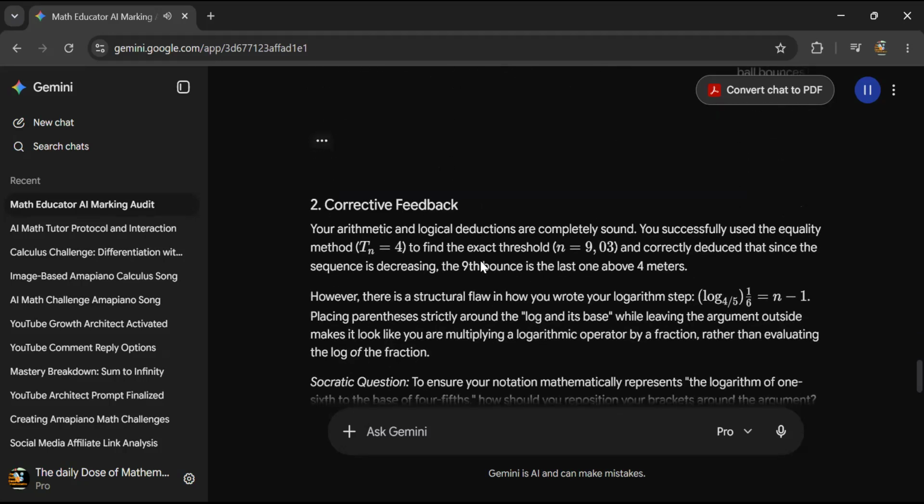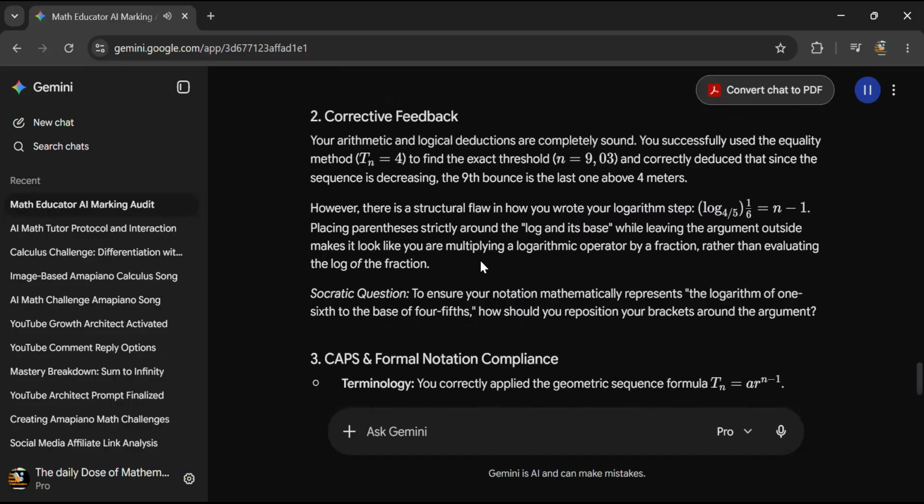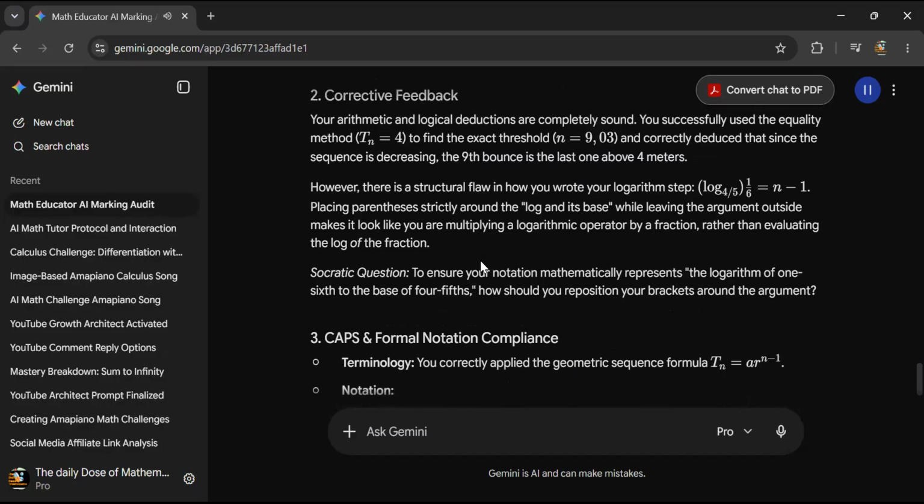2. Corrective feedback. Your arithmetic and logical deductions are completely sound. You successfully used the equality method, T_n = 4, to find the exact threshold, n = 9.03, and correctly deduced that since the sequence is decreasing, the 9th bounce is the last one above 4 meters.